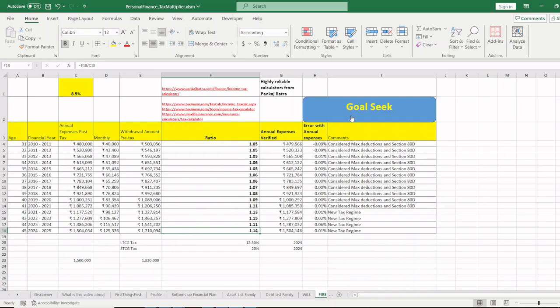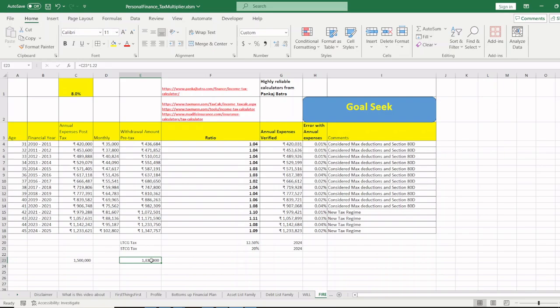This is a simple sheet that I made, by the way. I forgot to talk about this. You can change this to about 8%, and then you can seek the goals, and this will be 1.12 here. Based on whatever you were spending 10-15 years back and what you're spending now, you can put it in here. For example, you can put in that I was only spending 35,000 rupees in financial year 2010-2011. You can just seek the goals and it'll come to about 1.09 for you. That is, you are spending 12 lakh rupees this year, so your tax slab has reduced. Obviously the percentage has also become 1.1, but again I'm giving you an estimate of 1.22.